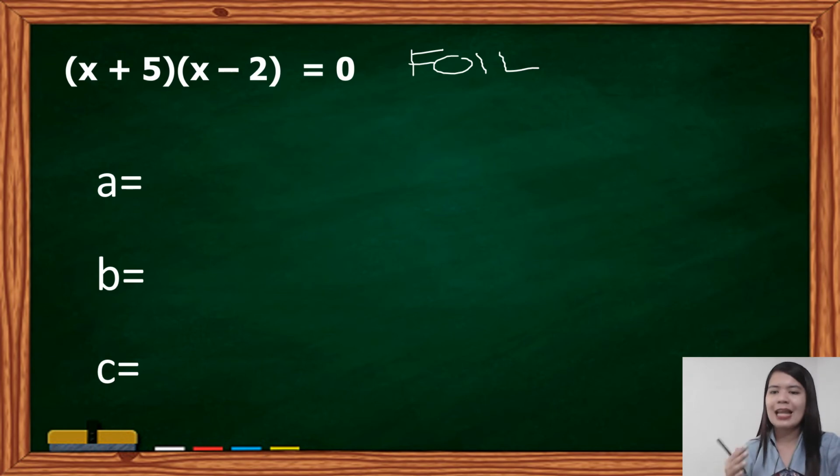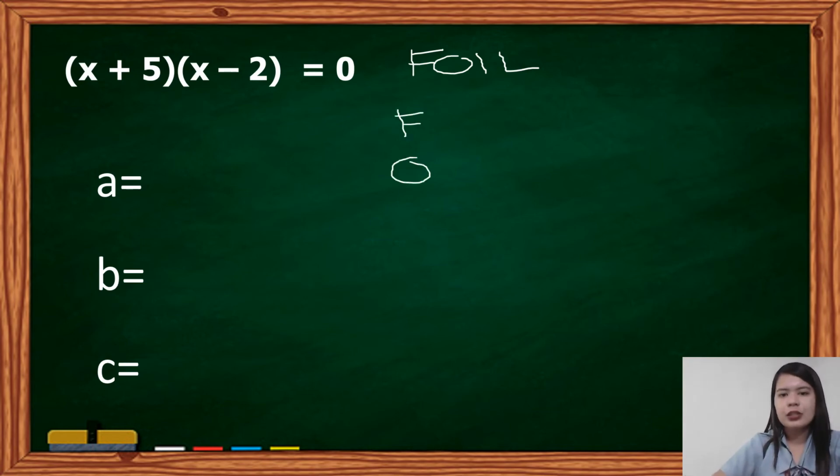So sana naaalala, ano ba ang ibig sabihin ng FOIL method? FOIL means first, outer, inner, and last. First terms. Ano ba ang first terms at kailan ba ginagamit ang FOIL method? FOIL method is used when you are multiplying two binomials. Ano ba kapag binomial? Siyempre, dalawang term. X plus 5, imumultiply mo kay x minus 2 para lumabas ang ating quadratic equation.